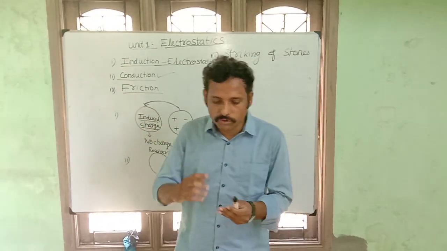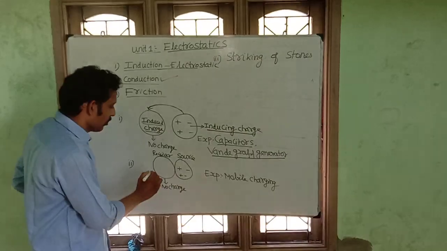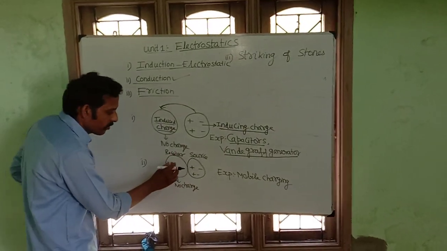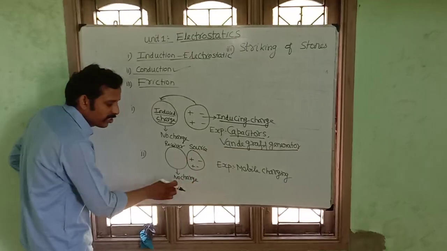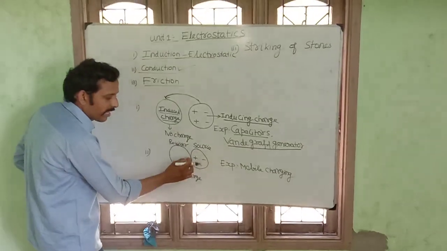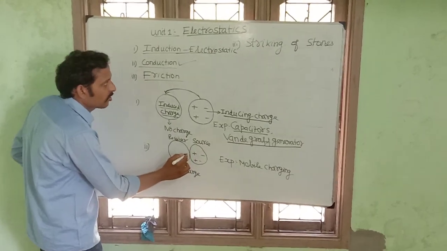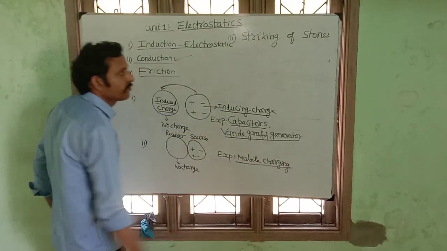Now that is the source. Both are having contact with each other. This is called conduction. This one object has no charge, that is neutral, the net charge on the object is 0. If they have made contact with each other, that is called conduction. Example, mobile charging.